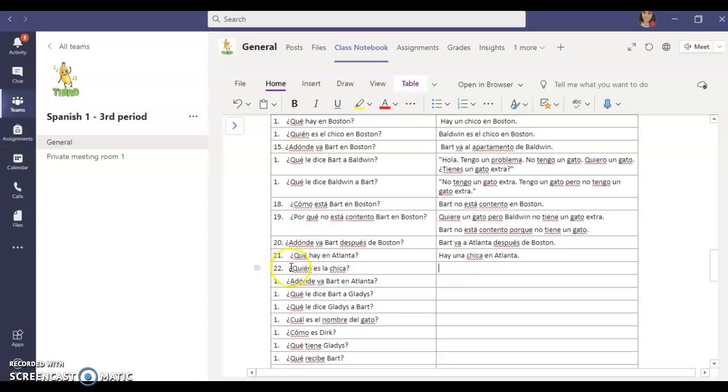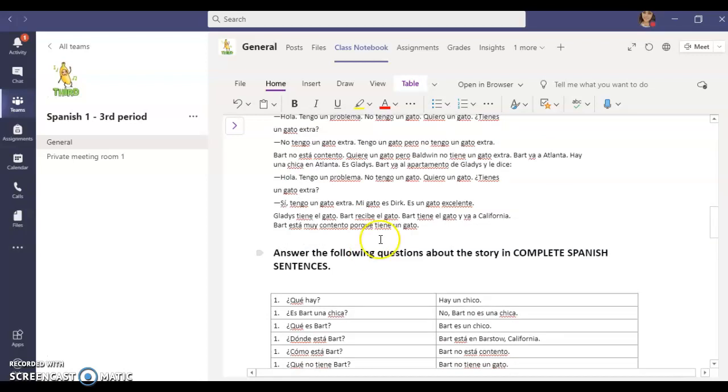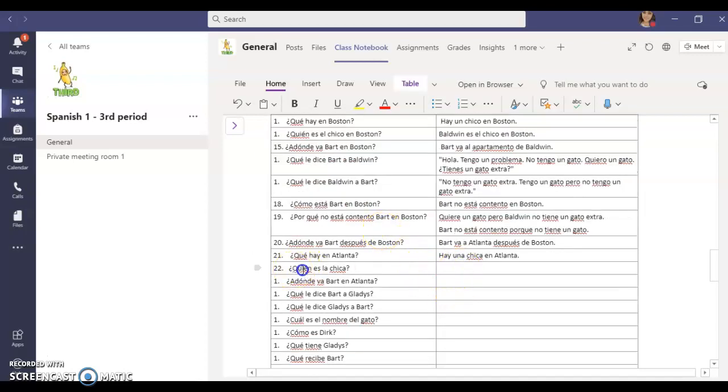Number 22. ¿Quién, who es la chica? Who is the girl? Who is this girl? Let's see. I don't remember. All right, so there's a girl in Atlanta. Oh, Gladys. Her name is Gladys. So remember with our who questions, we can take the whole who question and paste it over and replace the word who with the person's name. So Gladys es la chica. Okay, Gladys is the girl.